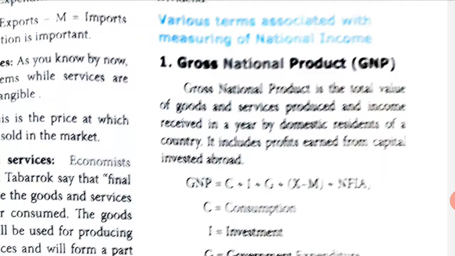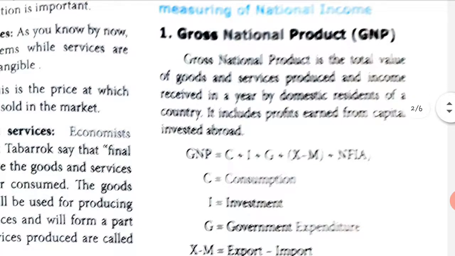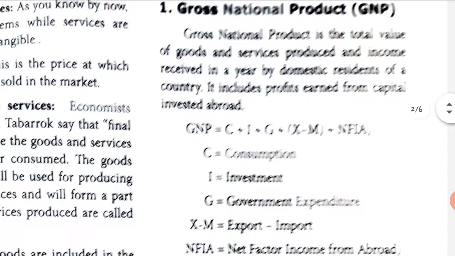Domestic means that country's people. It includes profits earned from capital invested abroad. So if, for example, the country has put some capital abroad, outside in the world, and from that they get profit, that will also be calculated in the gross national product.